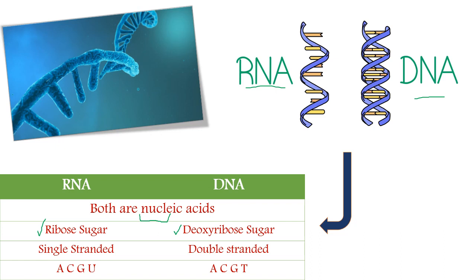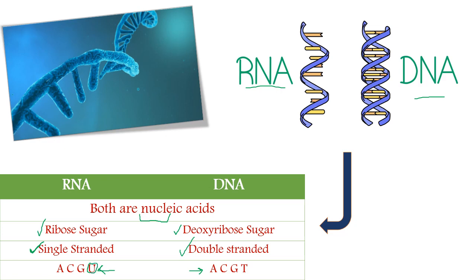And also, we have single-stranded RNA in comparison with double-stranded DNA. As for the nitrogenous bases present, A, C, G, and U are present in the RNA, while A, C, G, and T are present in the DNA. We have talked in the previous slide that the complementary nitrogenous base of A is U and not T in the RNA.